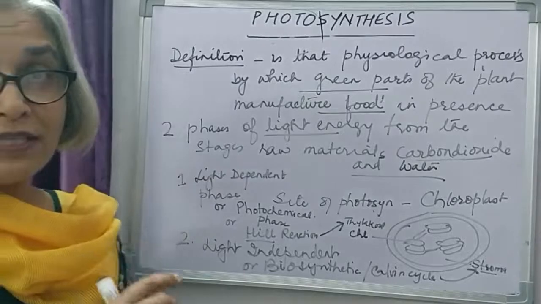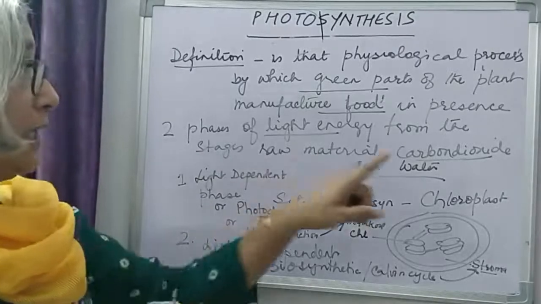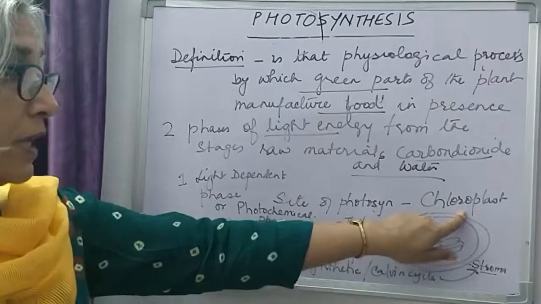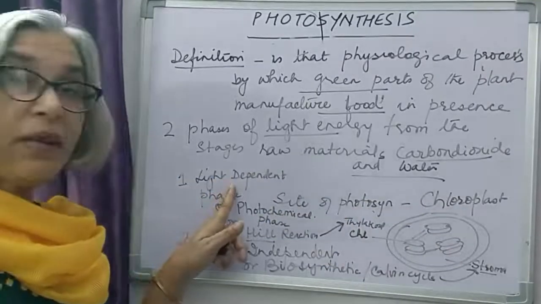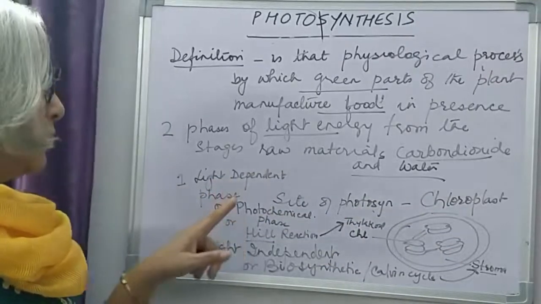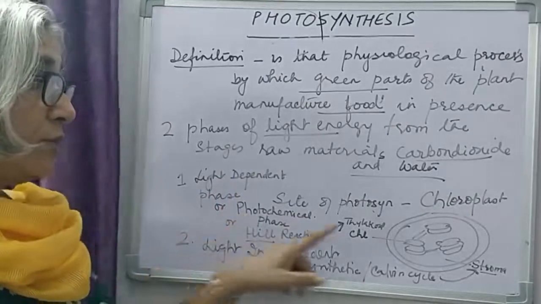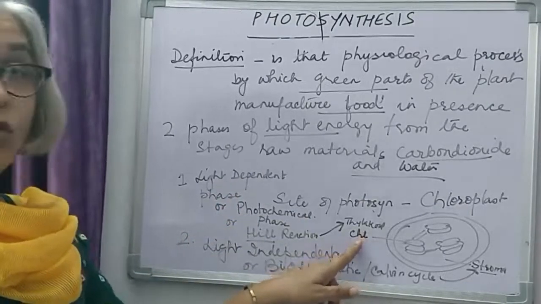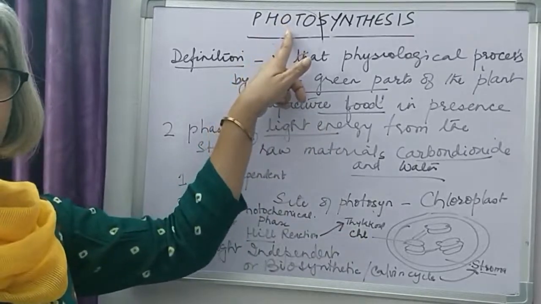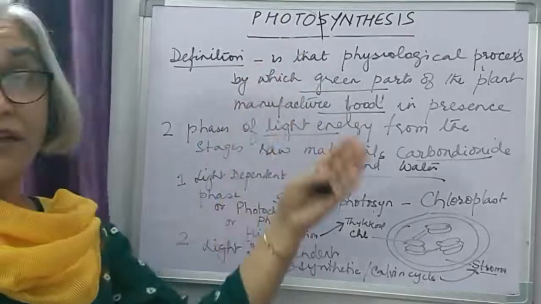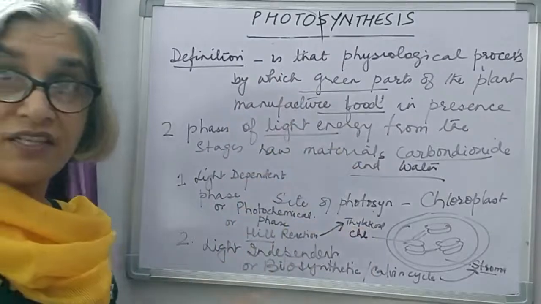So photosynthesis occurs in the chloroplast, in two phases. The light dependent phase is called the photochemical phase, because thylakoid contains chlorophyll. Chlorophyll absorbs light energy, and that's how the reaction is initiated.